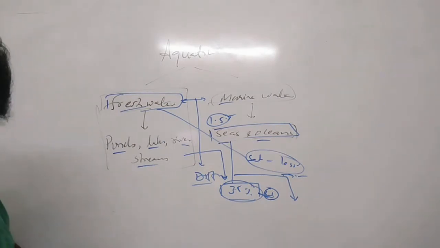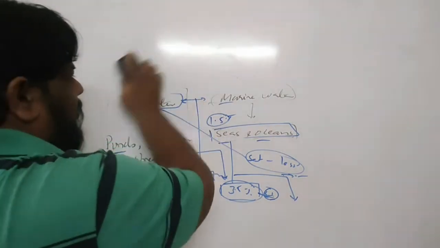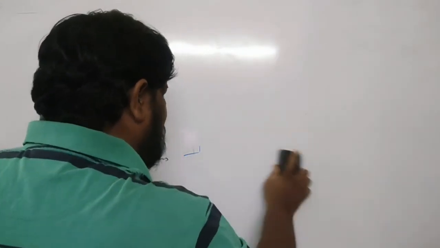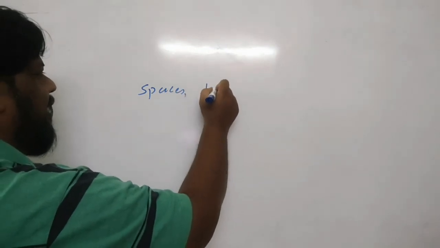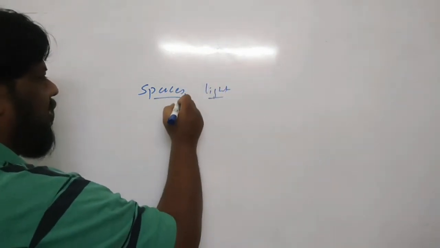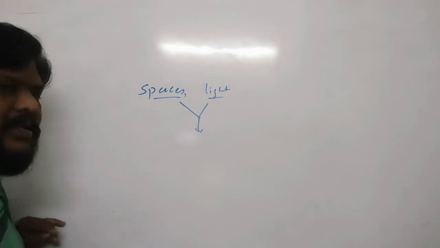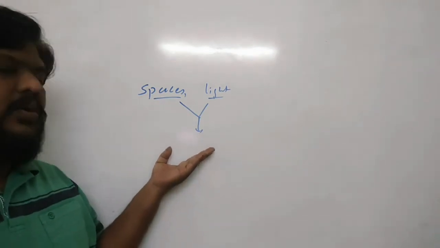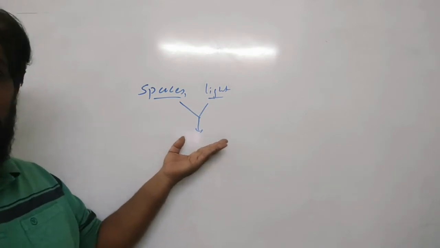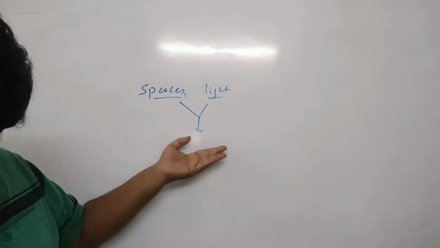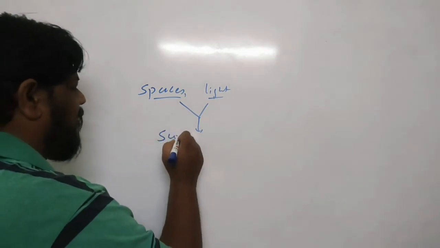And the second one is, we'll just talk generally, just to generalize things. We can say that aquatic animals have spaces inside and they are a bit light in weight, because these two factors will help the organism to stay in the water very easily, so that they can also swim in the water.